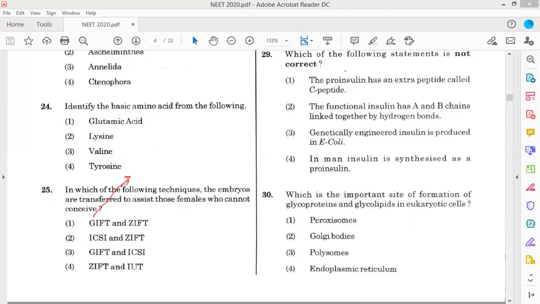GIFT stands for gamete intrafallopian transfer. ZIFT is zygote intrafallopian transfer.